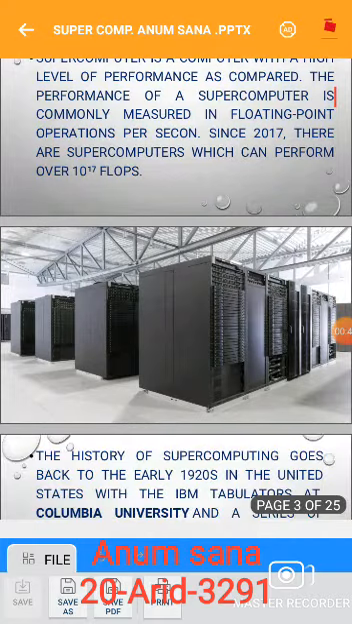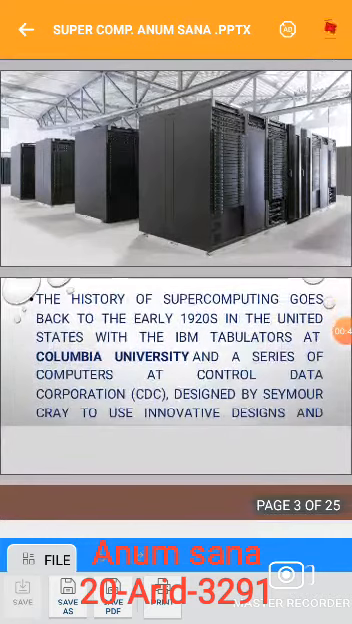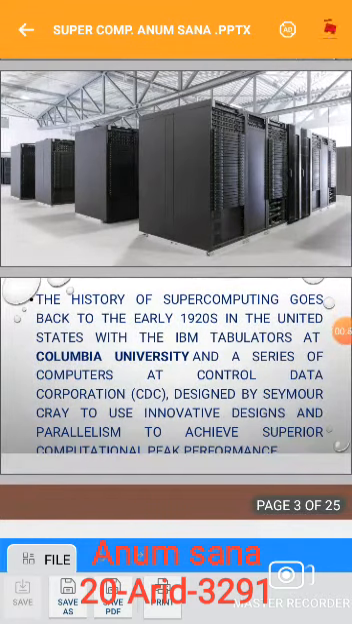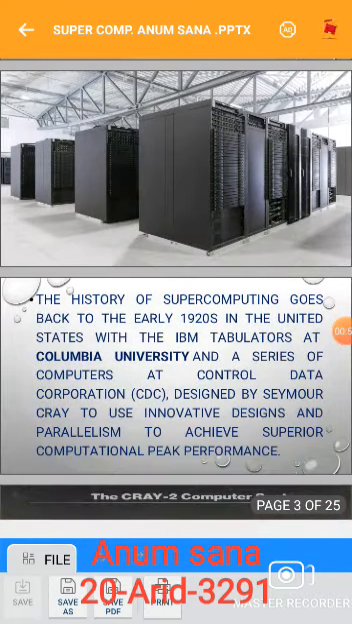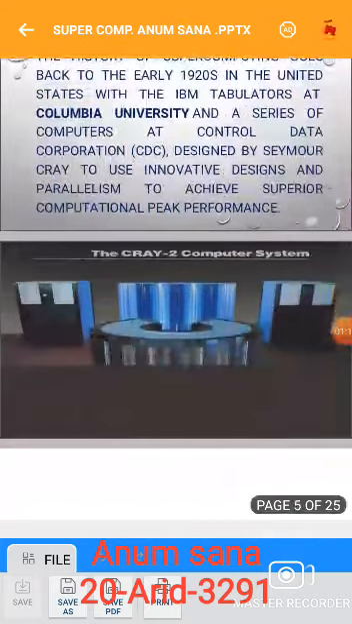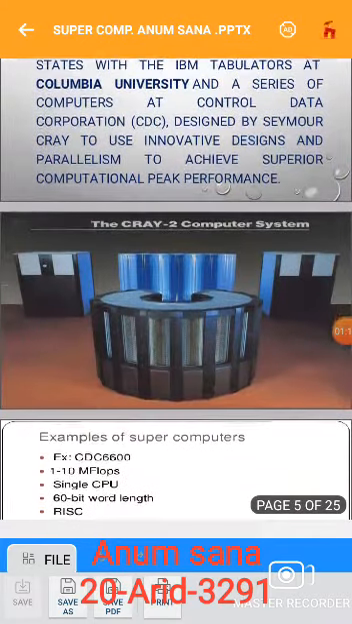Here you can see the supercomputers, and now we discuss the history of supercomputers. The history of supercomputers goes back to the early 1920s. In the United States, with the IBM tabulators at Columbia University and a series of computers at Control Data Corporation (CDC), designed by Seymour Cray to use innovative design and parallelism to achieve superior computational peak performance. Here you can see the Cray 2 computer system.